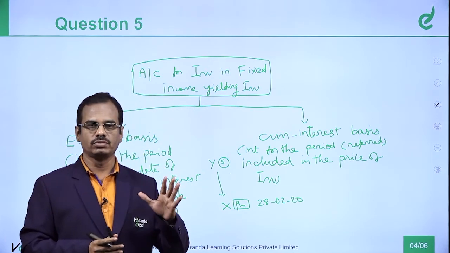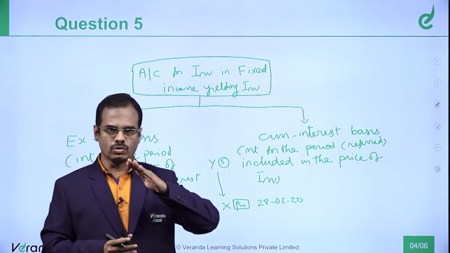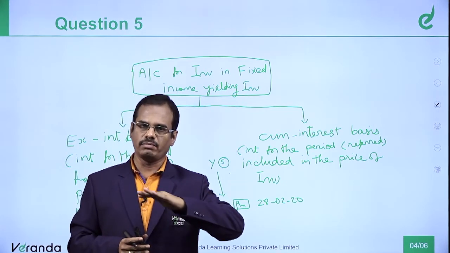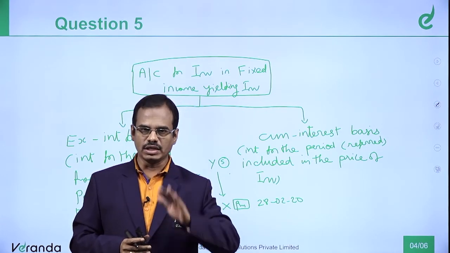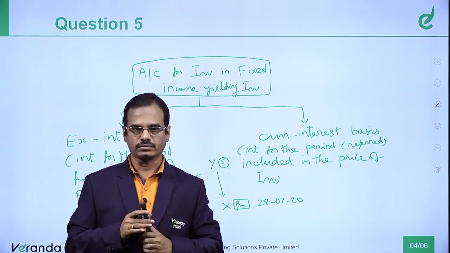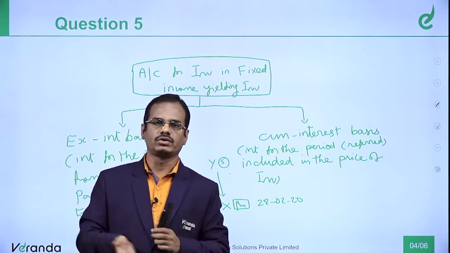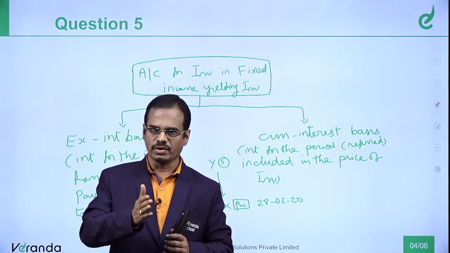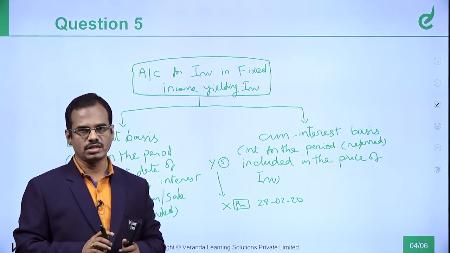So what do we have to do? We should go by either ex-interest or cum-interest. What is the core principle? Very strong. It remains the same. Up to the date of sale, interest pertains to the seller. And the moment it is sold, interest will come forward to the buyer. Interest from the date of sale of that investment in the secondary market will come to the buyer. This core principle will not change.